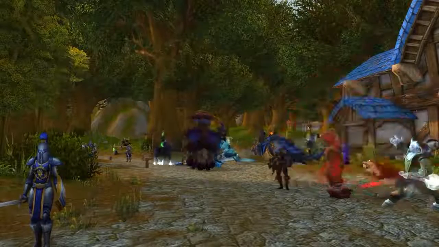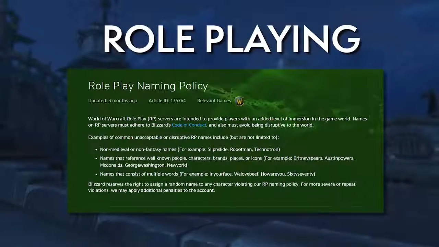Now, role-playing realms are subject to Blizzard's role-playing guidelines, which set out standard rules to support role-playing, such as making a character whose name fits within the Warcraft universe, being in character whenever you use public chat channels, and maintaining generally a positive role-playing atmosphere. Normal realms do not have those expectations, and because of that, I think they're a good place for most players to start, unless you are actively trying to seek out a role-playing experience in World of Warcraft.